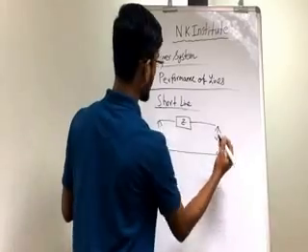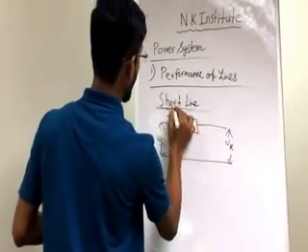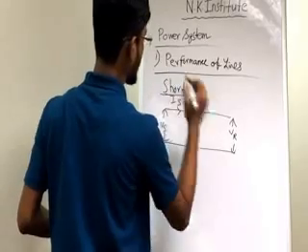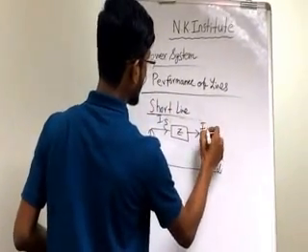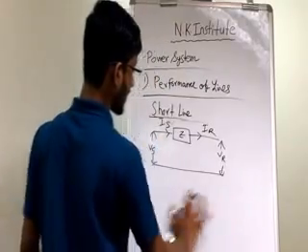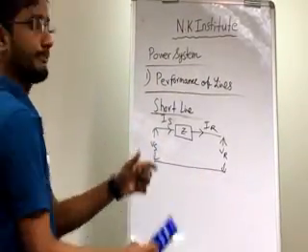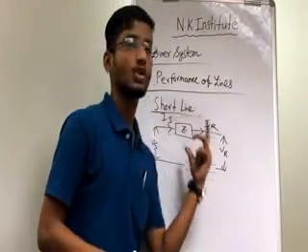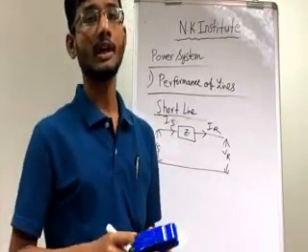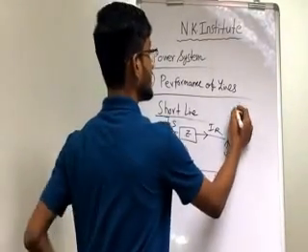This is I am just denoting this sending end current, and this is the receiving end current. That's all, nothing else. So in order to explain these short line parameters, we need to first concentrate on the ABCD parameter.